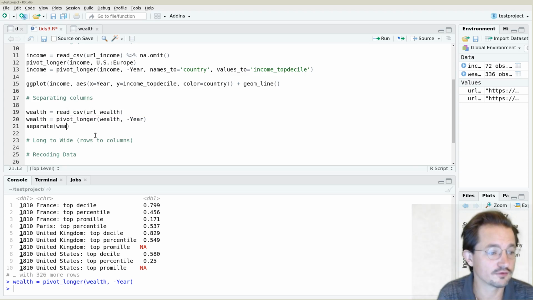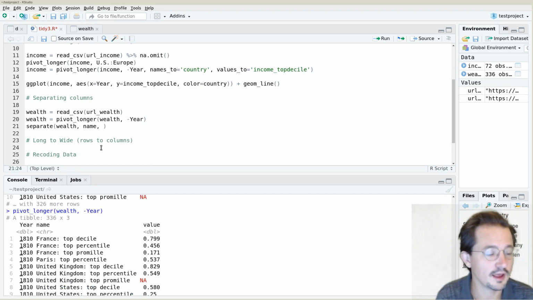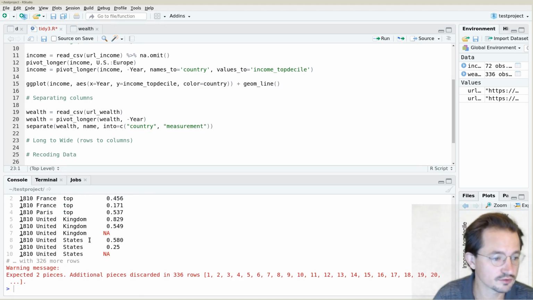So the data, in this case of course, is wealth. The column is, I think it's just called the name column, and it should go into two columns, namely country and measurements. Right, let's see if that works.